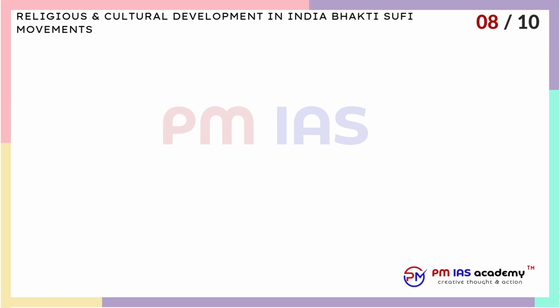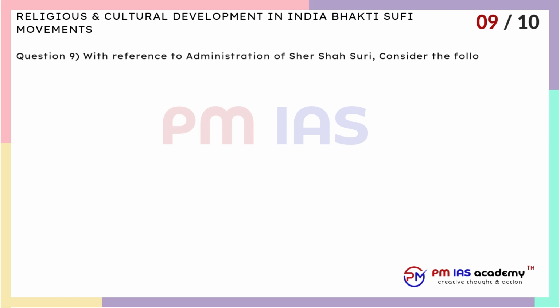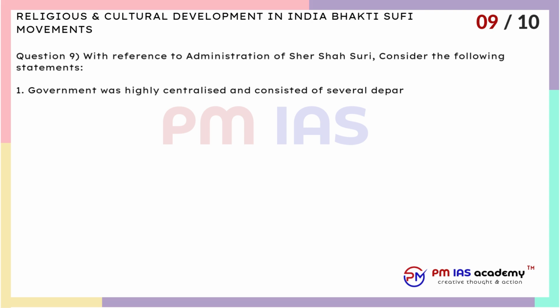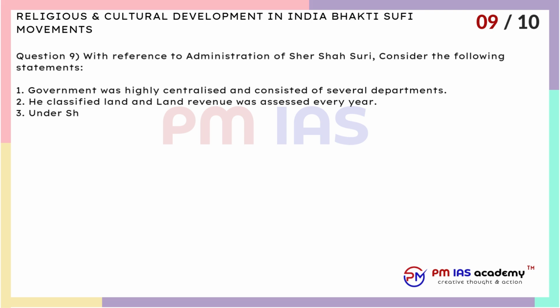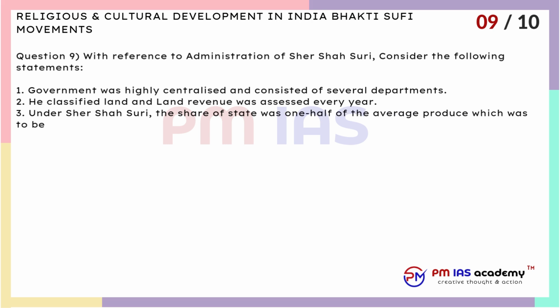Question 9. With reference to administration of Sher Shah Suri, consider the following statements. 1. Government was highly centralized and consisted of several departments. 2. He classified land and land revenue was assessed every year. 3. Under Sher Shah Suri, the share of state was 1/2 of the average produce which was to be paid in silver rupiah. Which of the statements given above is/are correct?